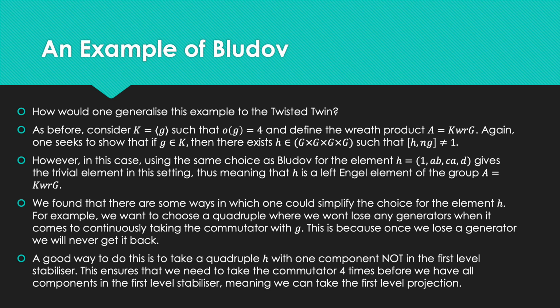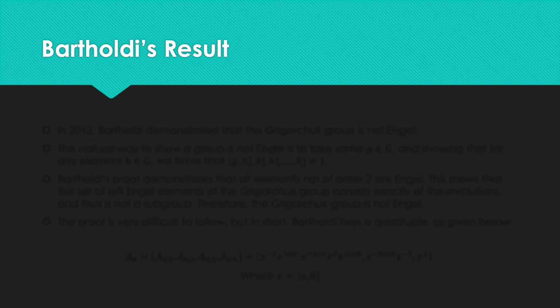We actually never found a choice for h, and we did try quite a few choices, but after we applied this tactic, we did find a choice where we could take the commutator, I think it ended up being 76 times, and we didn't lose any generators, which gives us a really, really strong hope and belief that the example can be generalised, maybe with another few computations. For all we know, it could be 1,000 times, but this is open for research, I guess. So next we discussed Bartholdi's results.